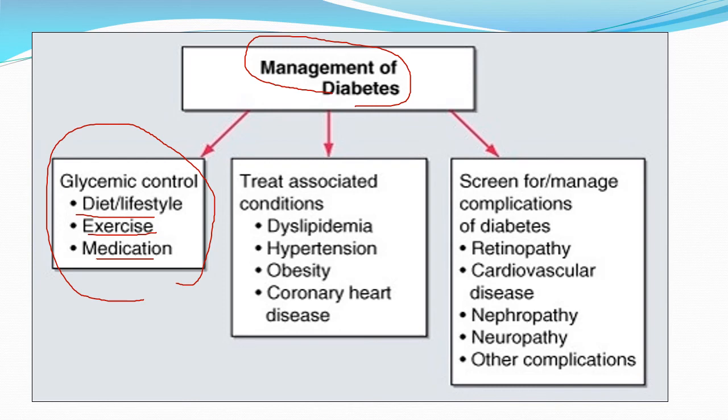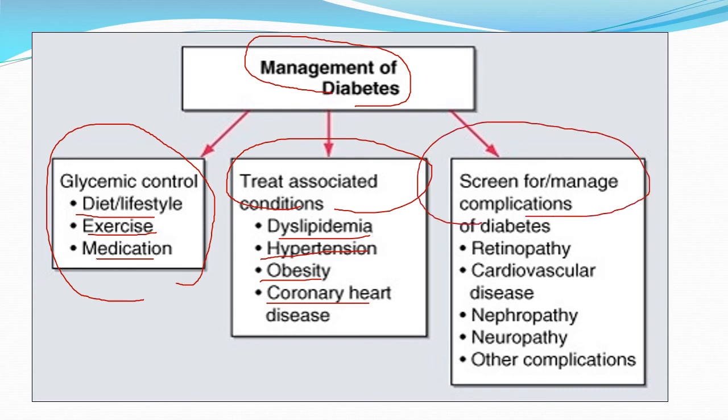Number two, remember that in particular in type 2 diabetes, usually the patient has associated conditions. They might have hypertension, hyperlipidemia, obesity, and coronary artery disease, and the management plan should include treatment of these associated conditions. And finally, you have to pay attention to the possible complications. So we have to screen on a regular basis for the possibility of retinopathy, neuropathy, and nephropathy.